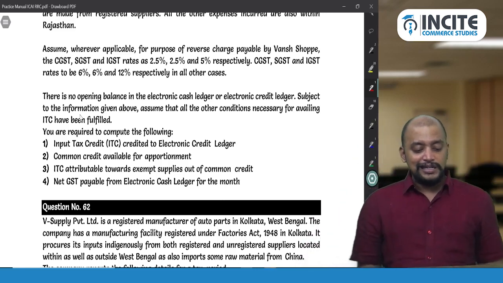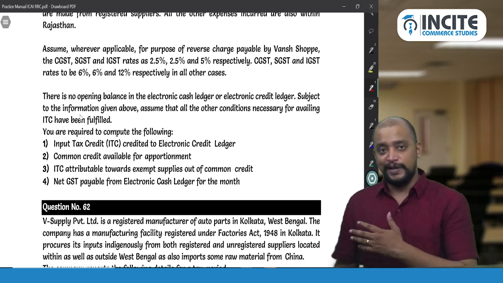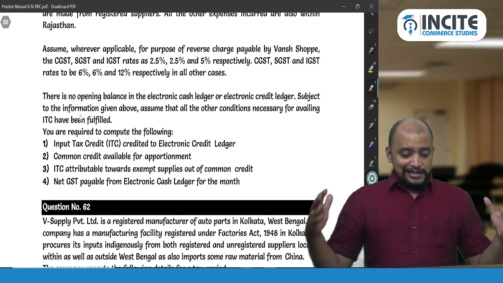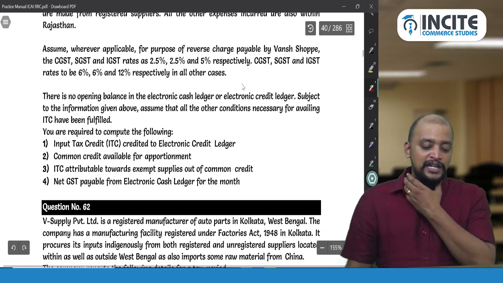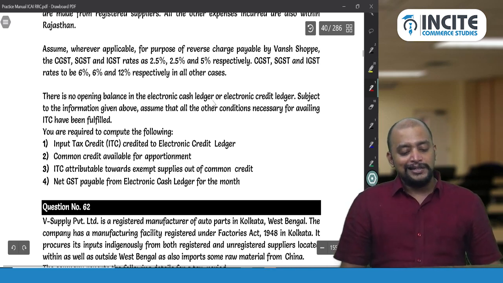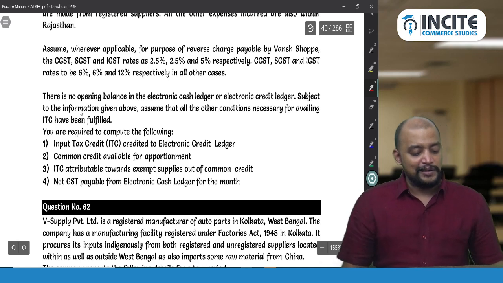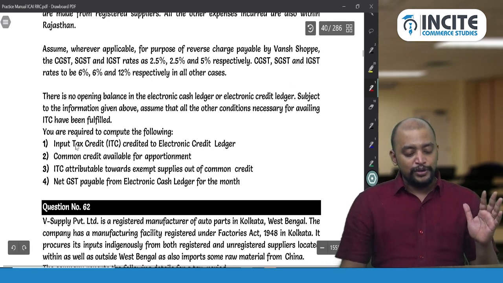The CGST, SGST and IGST rates are 2.5%, 2.5% and 5% respectively, and 6%, 6% and 12% respectively with respect to other cases. There is no opening balance in the electronic cash ledger or credit ledger. Subject to the information given above, assume that all other conditions necessary for availing ITC have been fulfilled. You are required to compute the following.